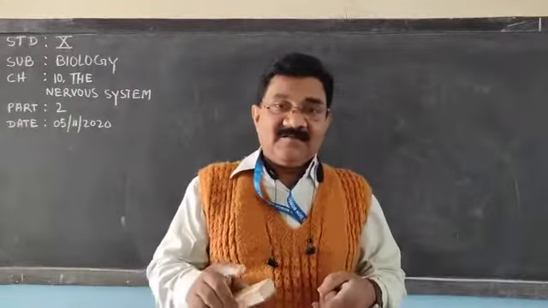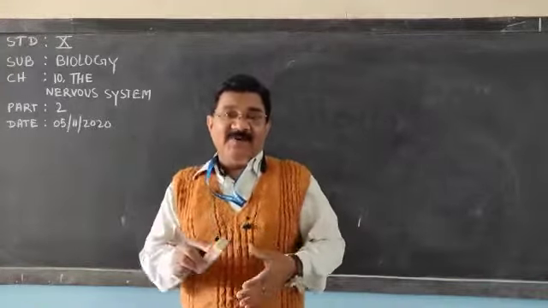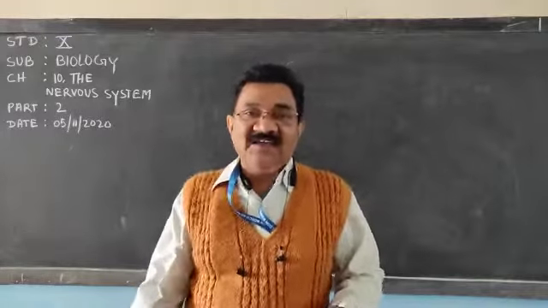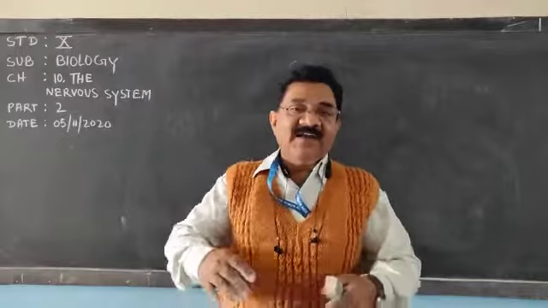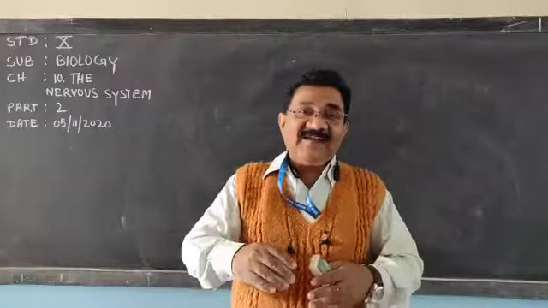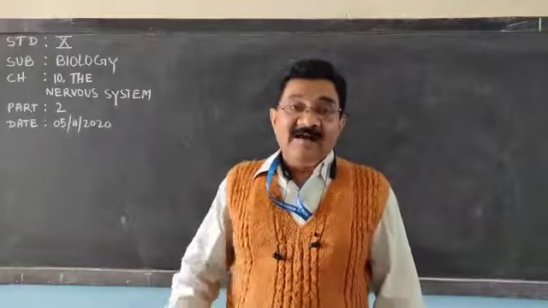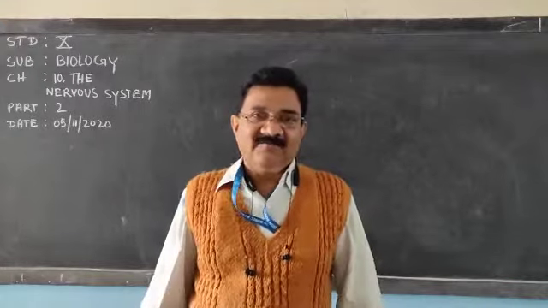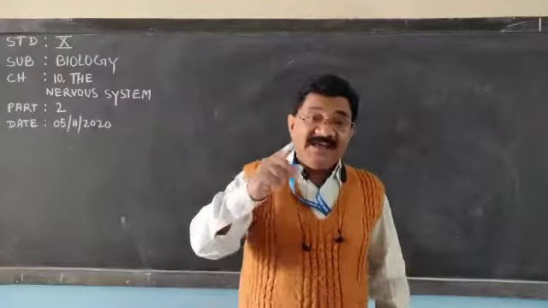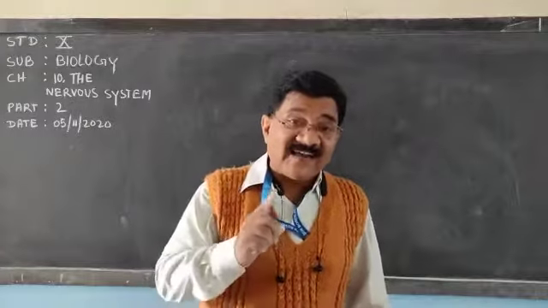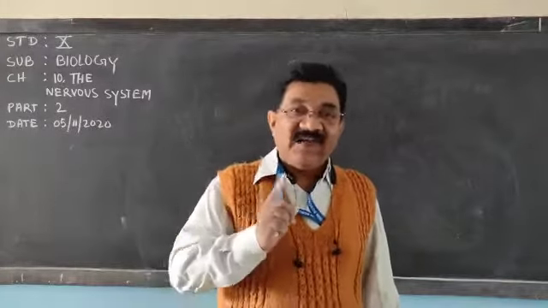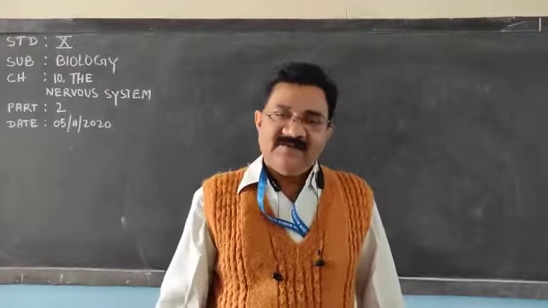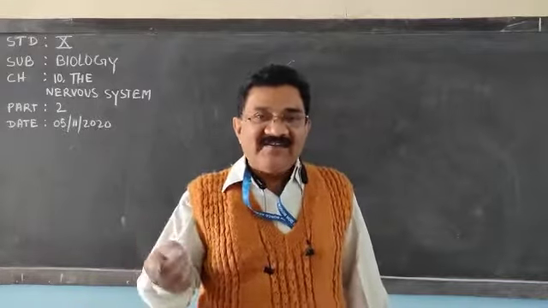Comparing the brain of animals and humans, the ratio between body mass and brain is highest in human beings. The elephant is a very large animal on this land, but compared to its body, the brain is not large. And compared to our body, the brain is larger. So we are able to control the elephants, we are able to control the tiger, and we are intelligent. Very clear. Our brain weight is more.